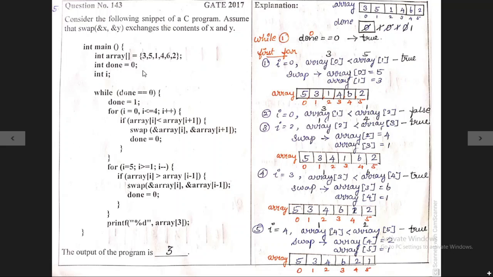So let's see. In this program, we have the main function. You also know the flow of execution will start from the main function. Inside the main function, we have three variables. One is the array variable array. Inside the array variable, 3, 5, 1, 4, 6, 2 values. Totally six values. And the second variable is done. It holds the value 0. And the third variable is I. Okay, we will move on to the fourth statement.